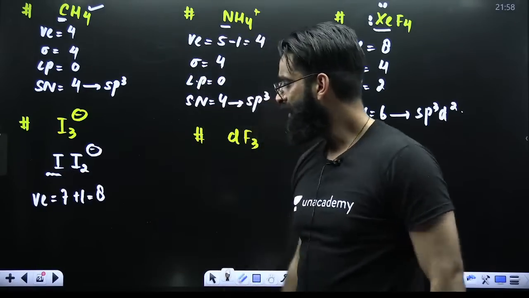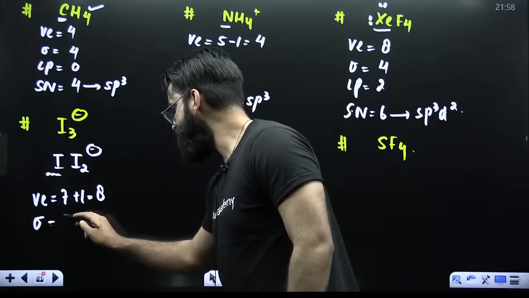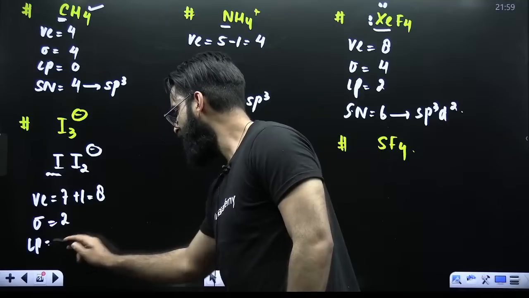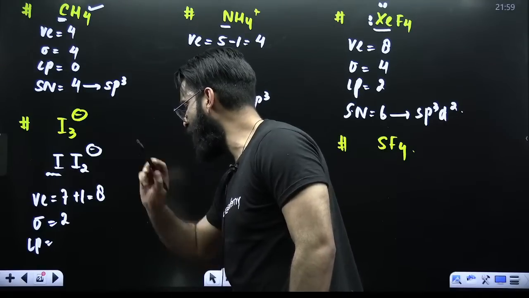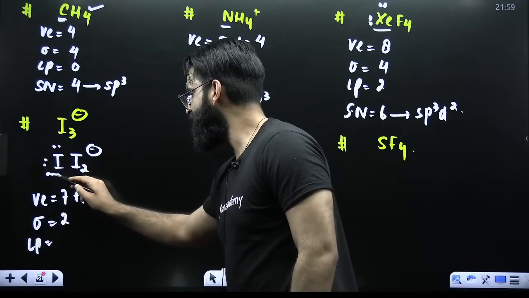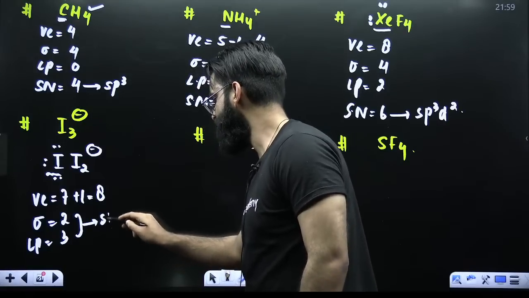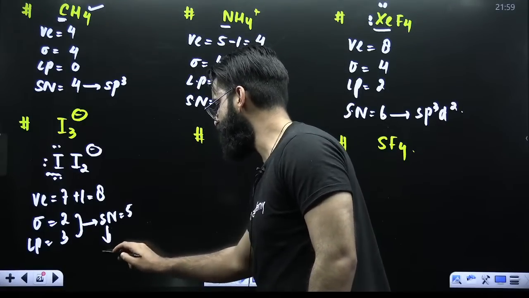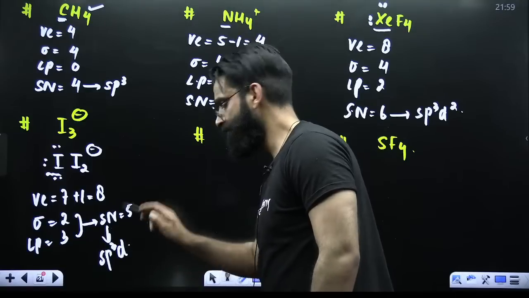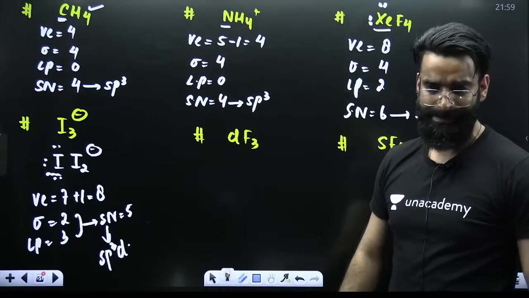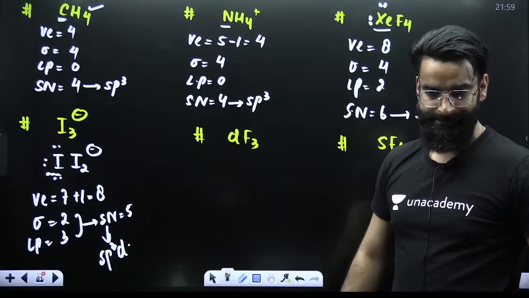That's 8. How many surrounding atoms? 2. Therefore 2 sigma bonds. How many lone pairs? Out of 8, 2 valence electrons are used. So 6 valence electrons are in the form of 3 lone pairs. 3 plus 2 is 5. So steric number is 5. And when the steric number is 5, hybridization involved is sp3d. Am I clear?